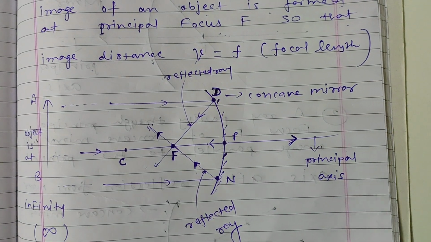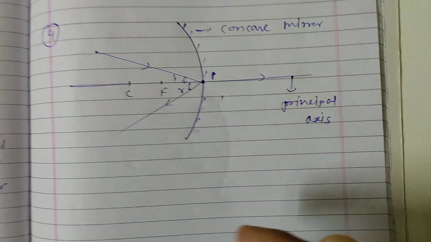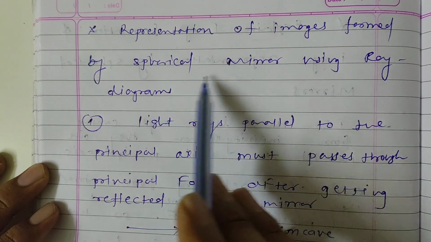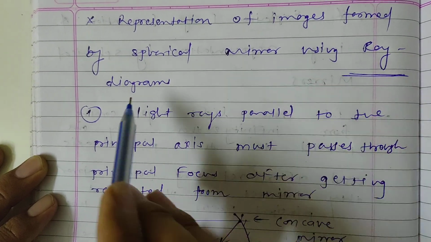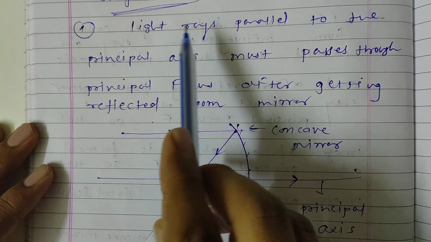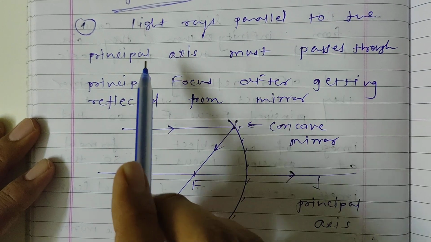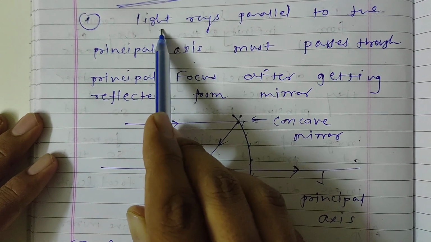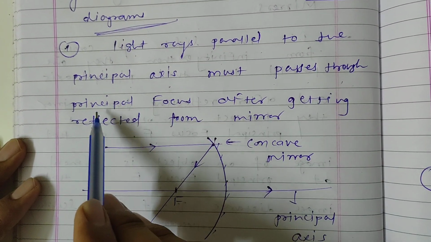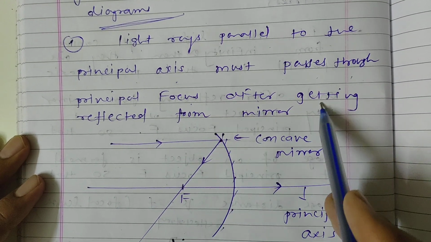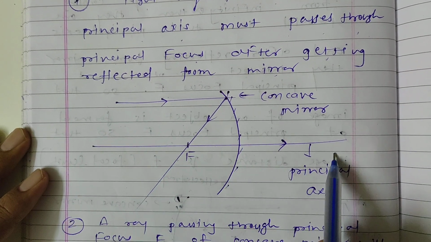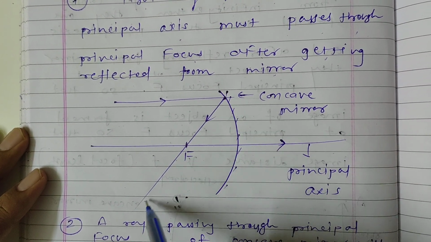Clear? Now students, we will discuss the important things of representation of images formed by spherical mirror using ray diagram. It is the most important part. Now first of all, light rays parallel to the principal axis must pass through the principal focus after getting reflected from the mirror.